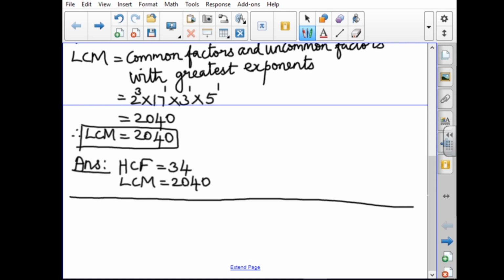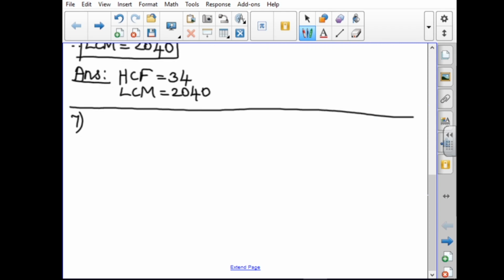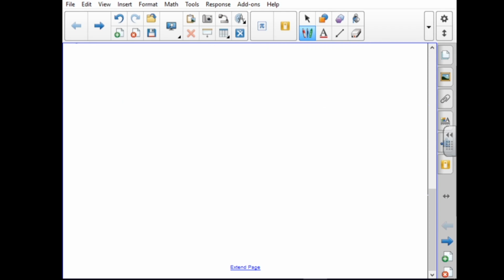Next is the seventh sum. The question is: find the greatest number consisting of 6 digits which is exactly divisible by 24, 15, 36. So the answer should have 6 digits and be exactly divisible by 24, 15, 36.